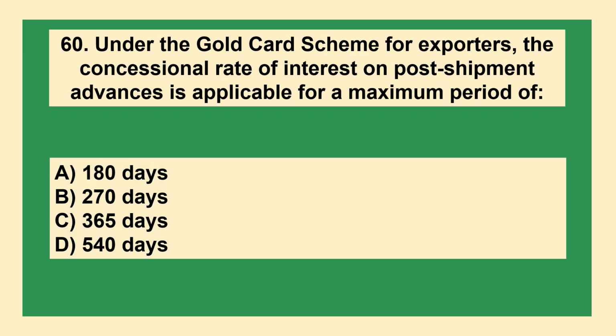Under the Gold Card scheme for exporters, the concessional rate of interest on post-shipment advances is applicable for a maximum period of: A. 180 days. B. 270 days. C. 365 days. D. 540 days.